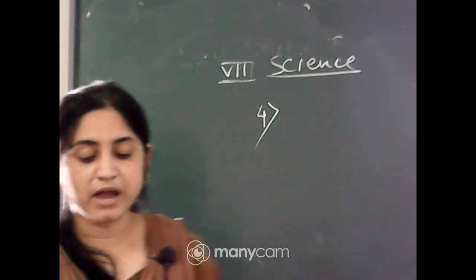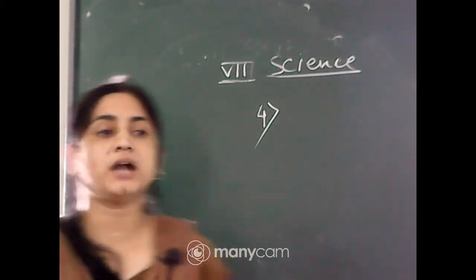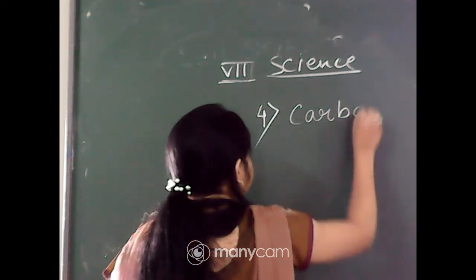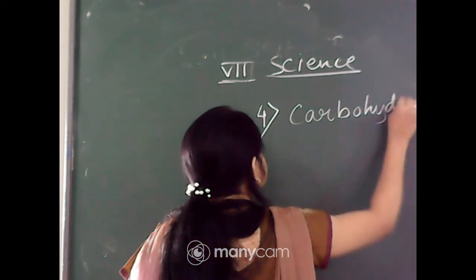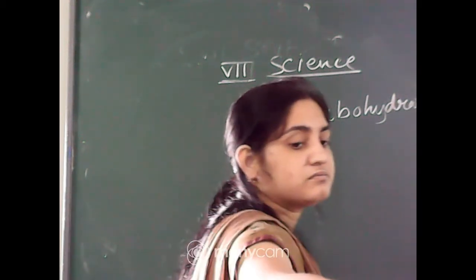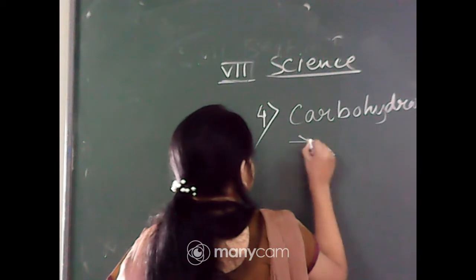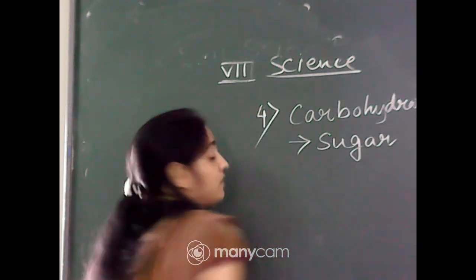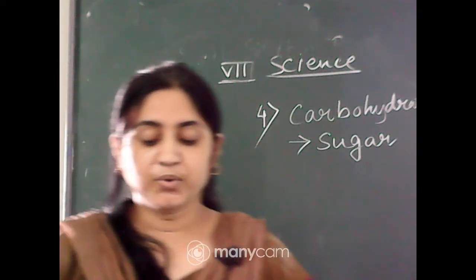So, food components and the products after digestion of the food components. First one, carbohydrates. You know that they become simple sugar, glucose. So carbohydrates transform into sugar. Next one, proteins.